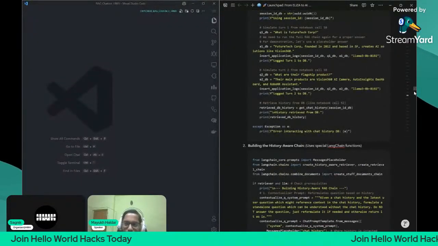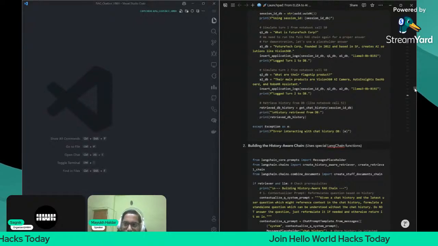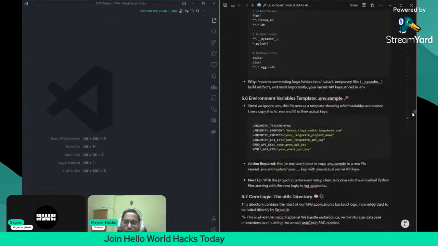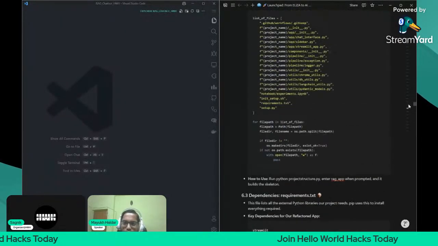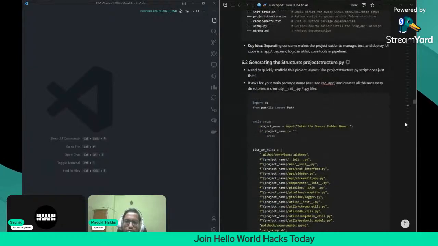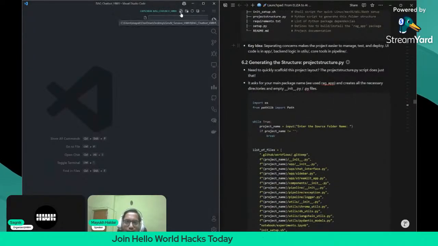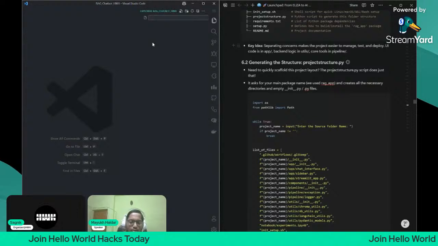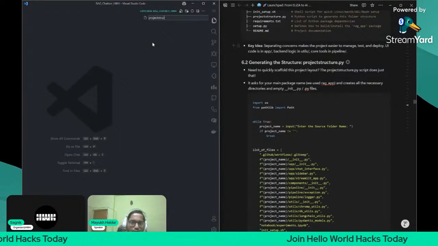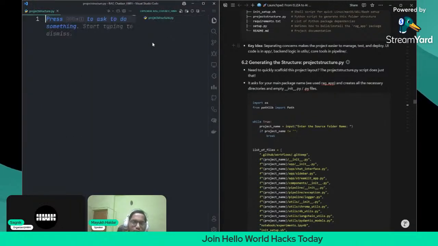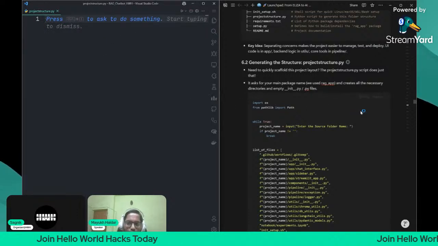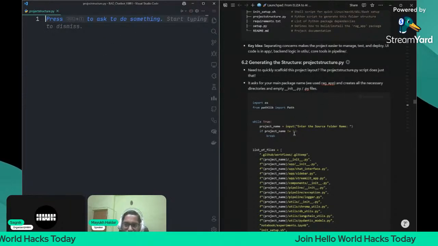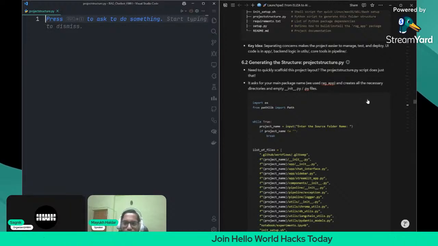Scroll down a bit and go to this part, project_structure.py. Go to this part, make one file here in the folder, and name it project_structure.py, because we are going to do modular coding here, so I'm going to show you the whole process of modular coding. No worries. You can click on this copy button here.